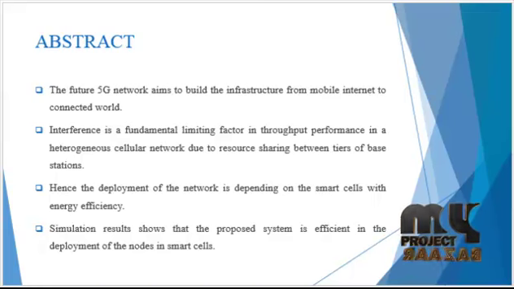Smart cellular network deployments are becoming saturated in areas with high density of users, such as in urban environments. Also, high traffic occurs in the network, which is a major concern in the smart city network. Hence, the deployment of the network depends on smart cells with energy efficiency. The simulation results show that the proposed system is efficient in the deployment of the nodes in small cells.